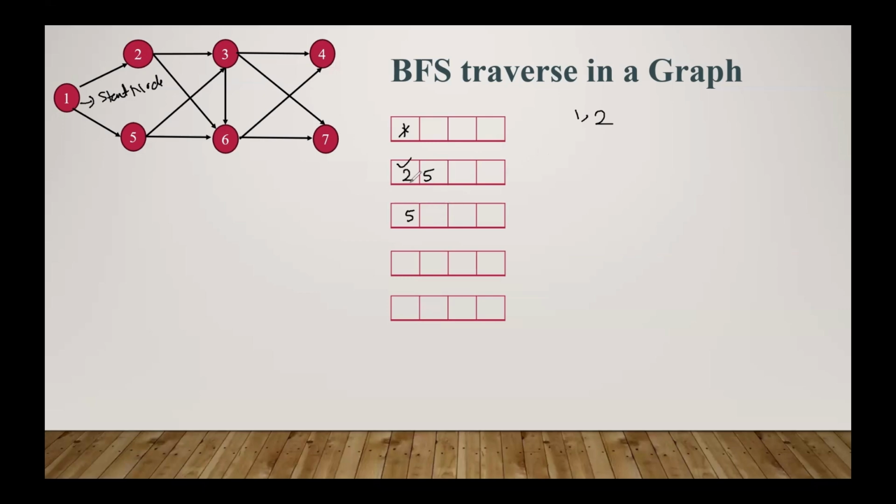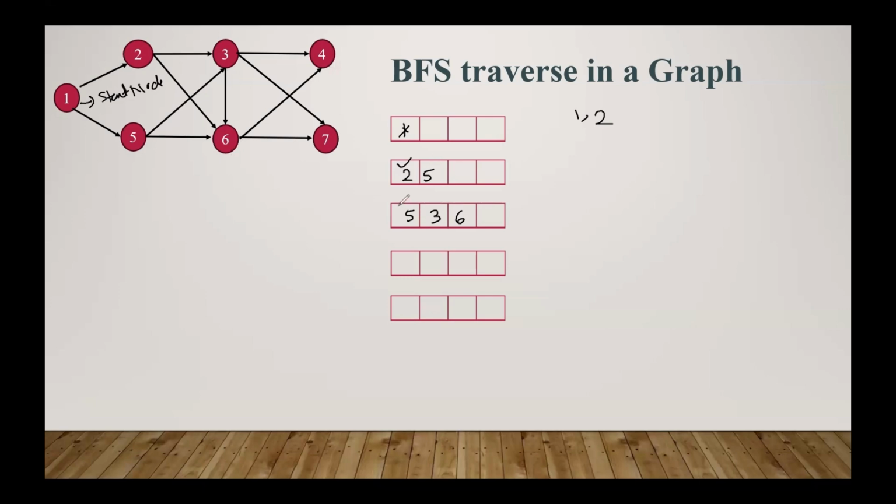Then all the possible successors, all the possible paths from 2 to any node, we have to put into the queue. So from 2, 3 is possible, so we put 3. 2 to 6 can also be possible, so we store 6 also. From 2 only these are possible, that is 3 and 6.